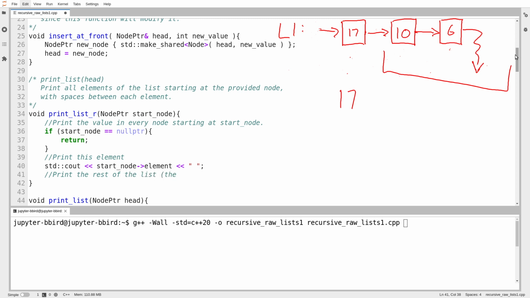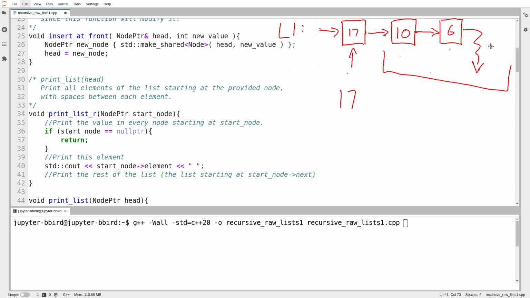That is to say, the shorter list, so you gave me a pointer to the node containing 17. This node, arrow next, is the beginning of a new, smaller list. So I'd say the list starting at start node, arrow next. Okay, so how do I print the rest of the list? Well, I don't know how to do that. Am I supposed to use a loop? No, I can't use a loop. I have to use recursion.